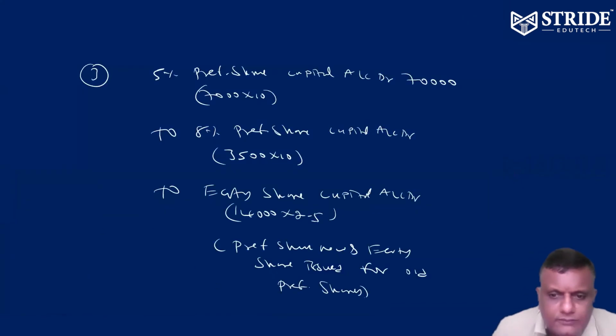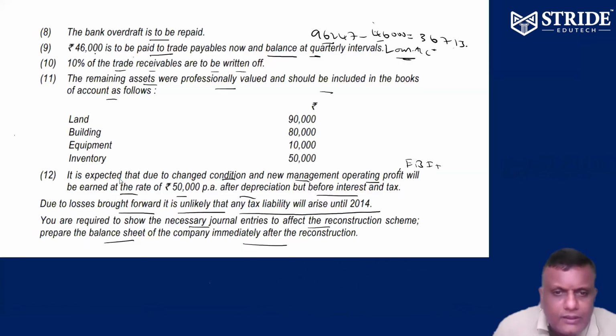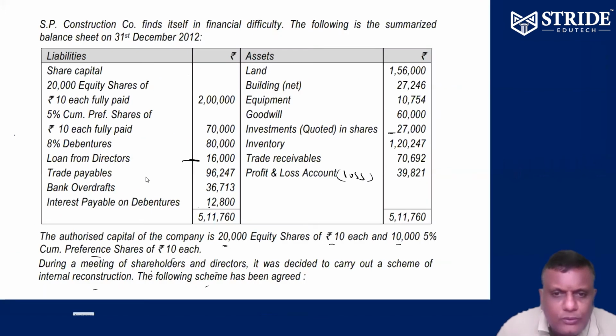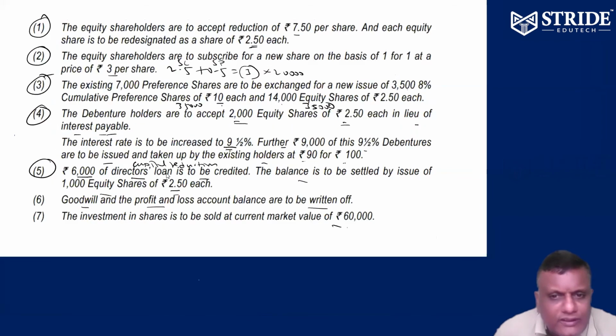Okay, we'll go to the fifth part. Slowly we'll do the fifth part. 6,000 director's loan to be cancelled, balance to be settled by equity shares. So what is the director's loan? 16,000 director's loan. Out of this, 6,000 of the director's loan is to be cancelled. The proper word is cancelled, not credited. They're helping us; 6,000 they are cancelling for us, therefore credited.